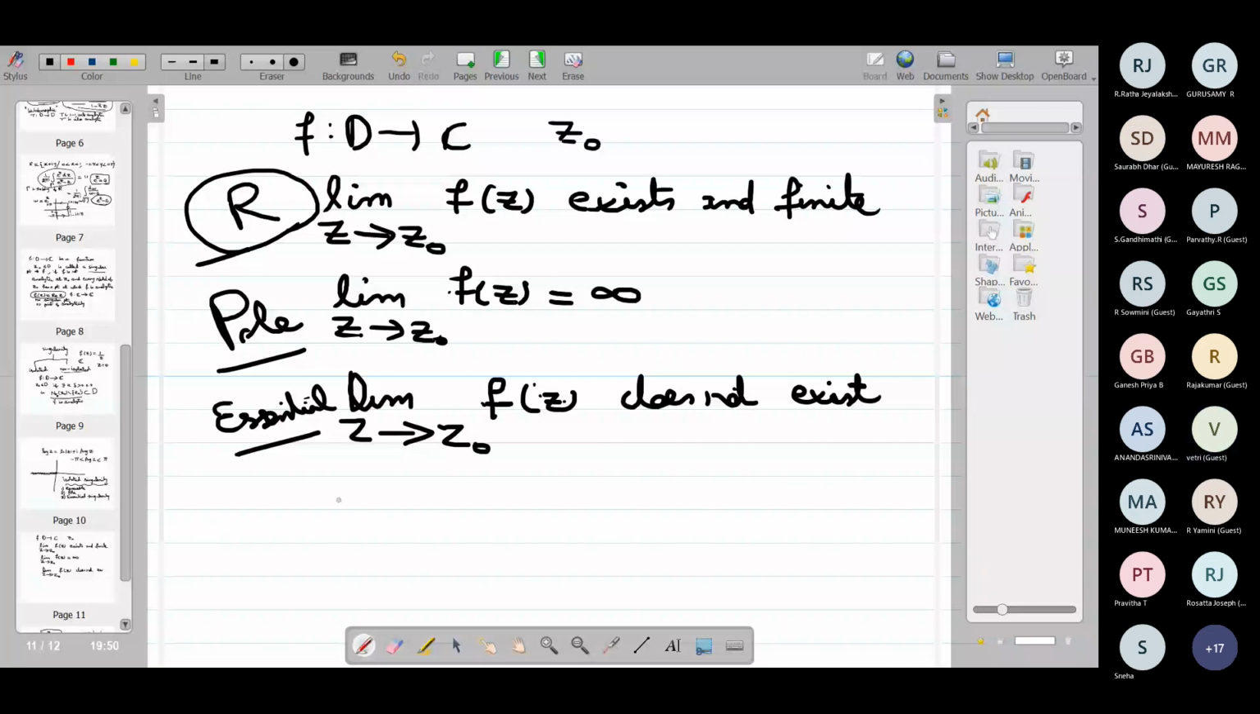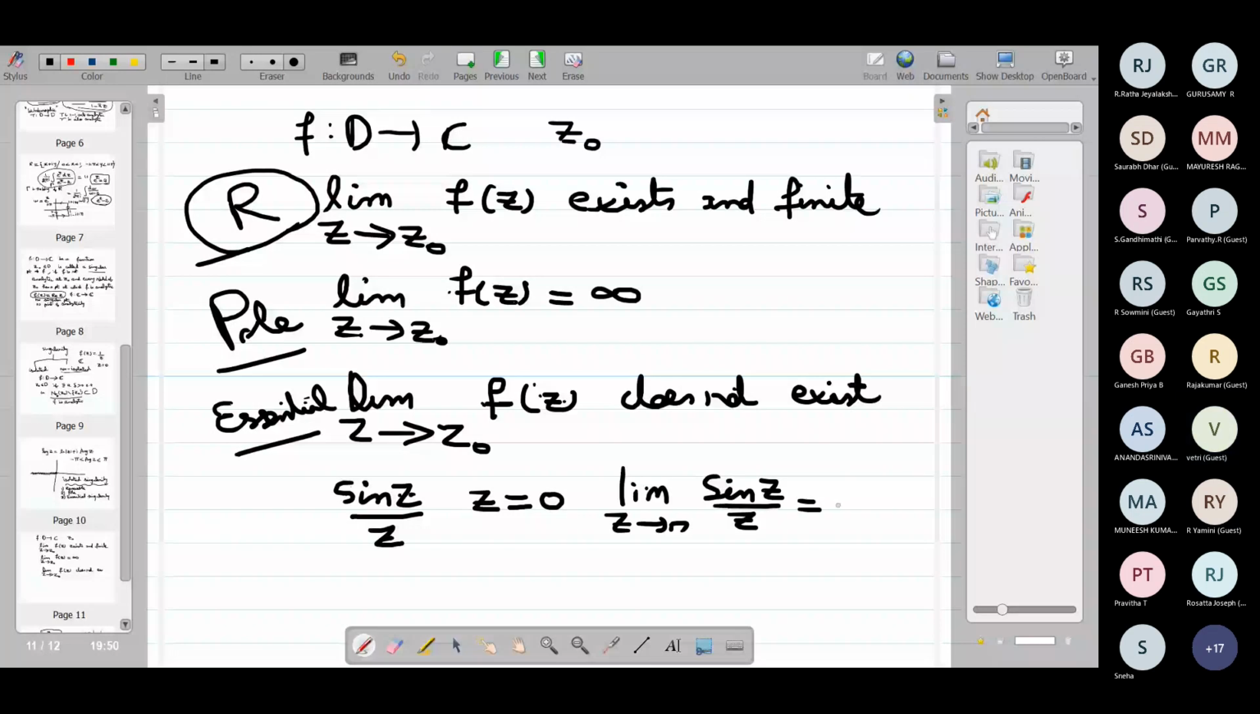At what point is the removable singularity? z equal to 0. At 0, this is not defined, it is 0 by 0. But what is the limit as z goes to 0 of sin z by z? It is equal to 1.